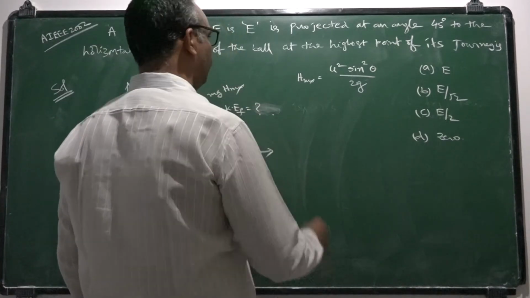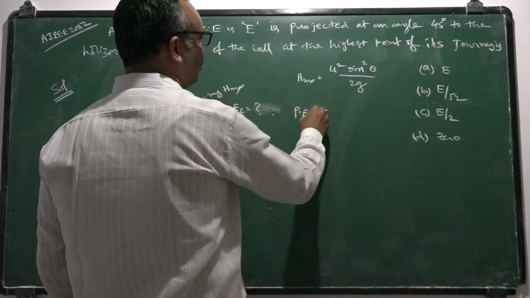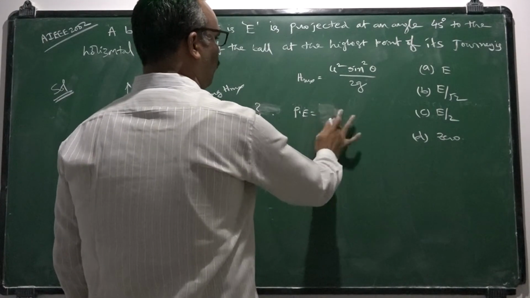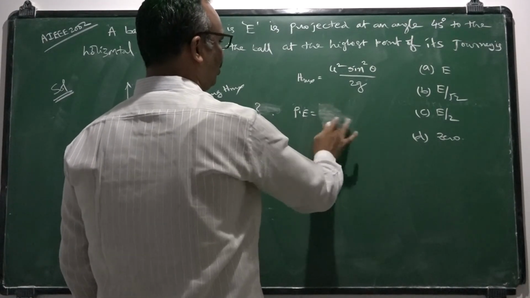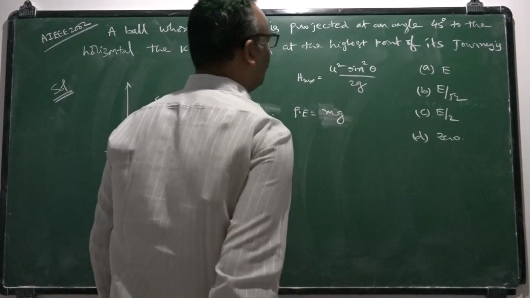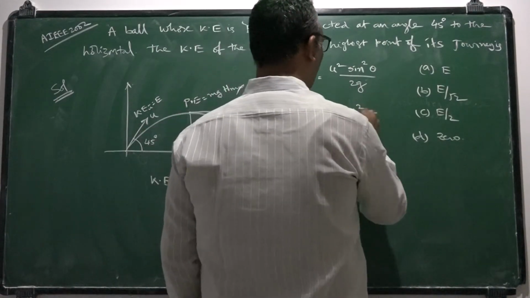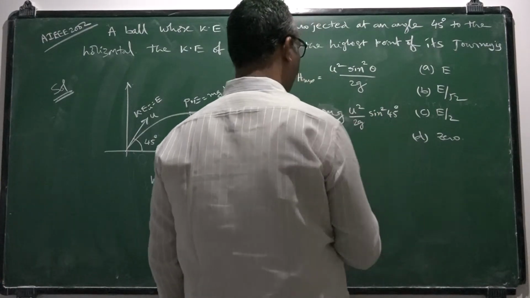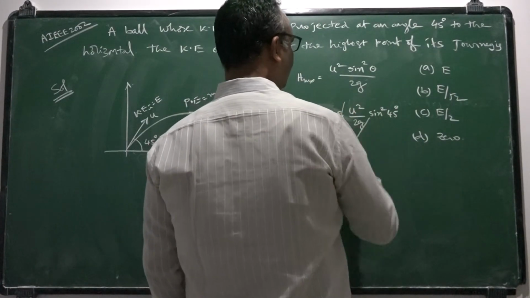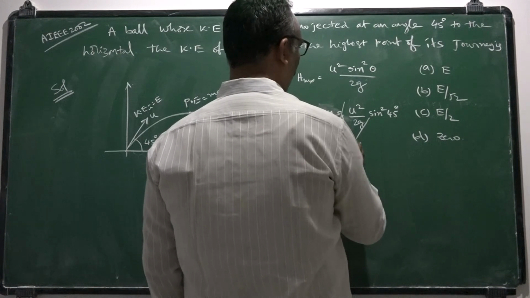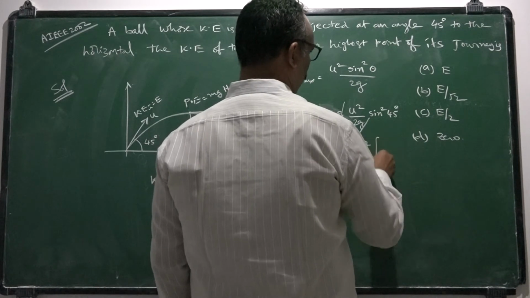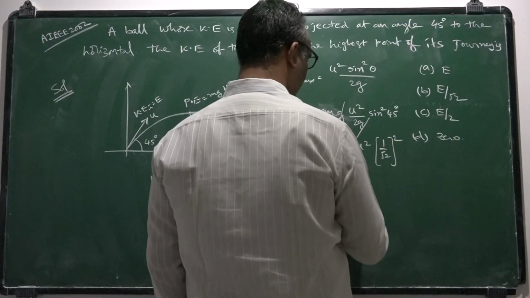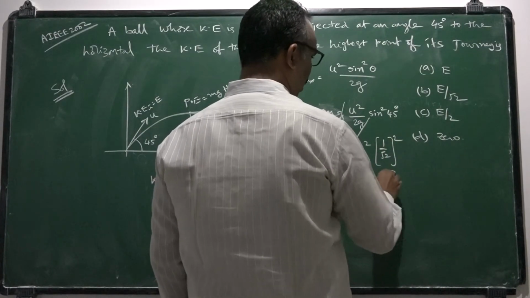Then potential energy is mg h maximum, m g into u square by 2g sine square 45 degrees. So g gets cancelled. So half m u square into 1 by root 2 whole square. So that is 1 by 4 m u square.